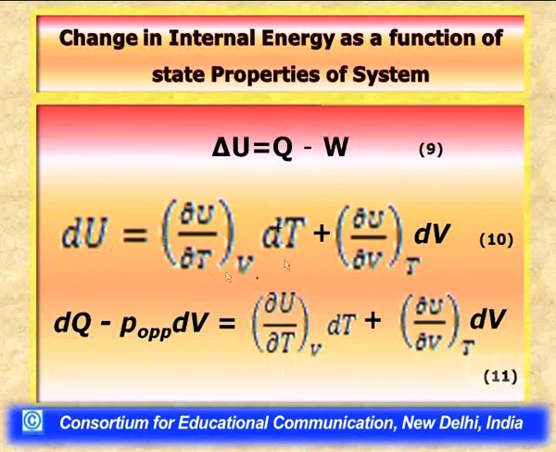The second term in equation 10 gives the change in internal energy due to the change in volume itself while keeping the temperature constant.